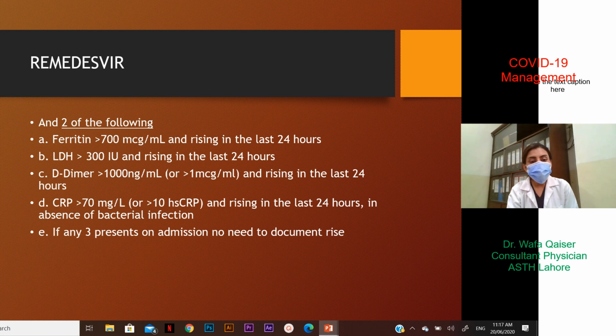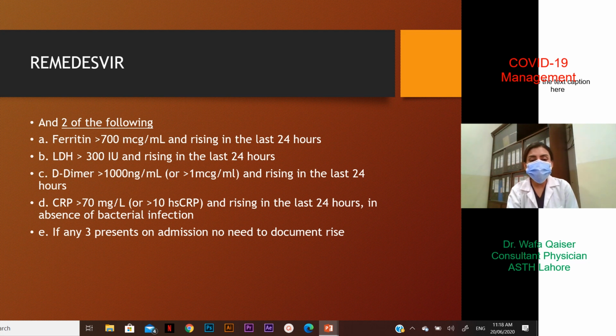So regarding remdesivir also, 2 of the following need to be present to start treatment. Ferritin more than 700 microgram per ml and rising in the last 24 hours. LDH more than 300 international units and rising in the 24 hours. D-dimers above 1 microgram per ml and rising. CRP above 70 or again showing an uptrend in the absence of a confirmed bacterial infection.